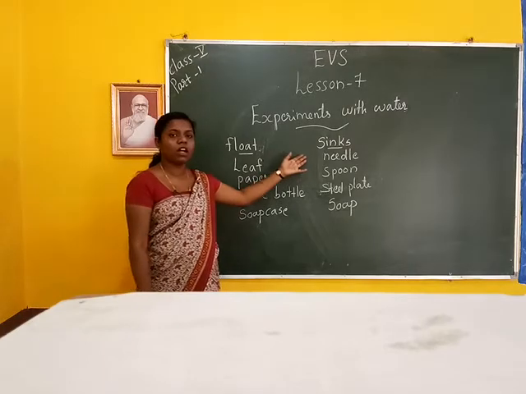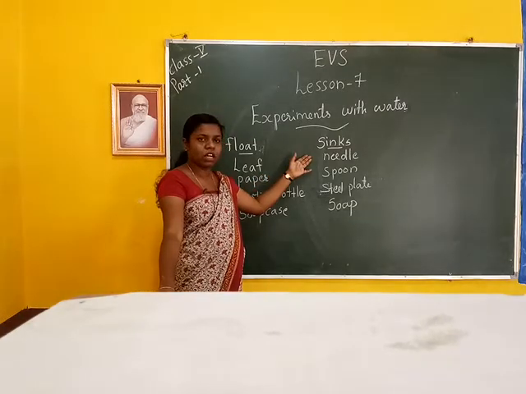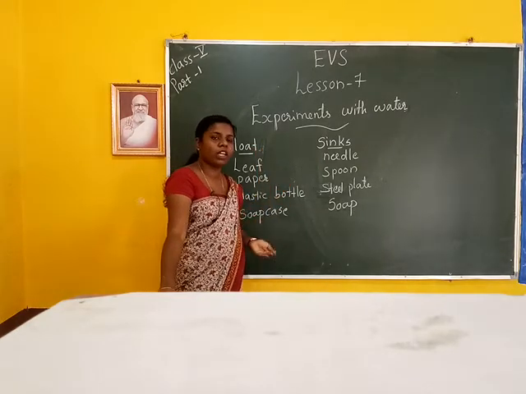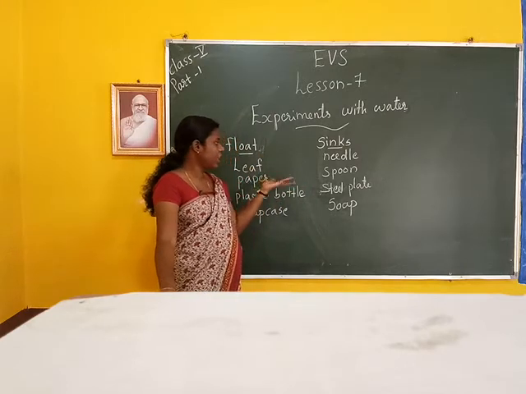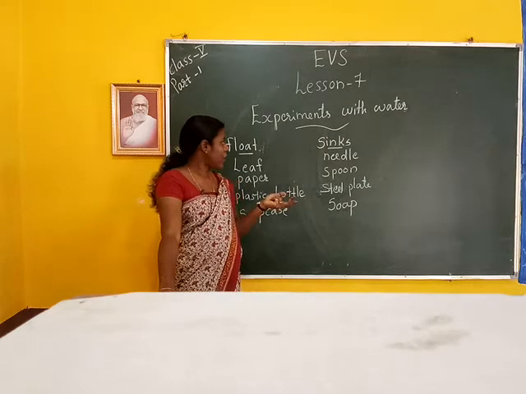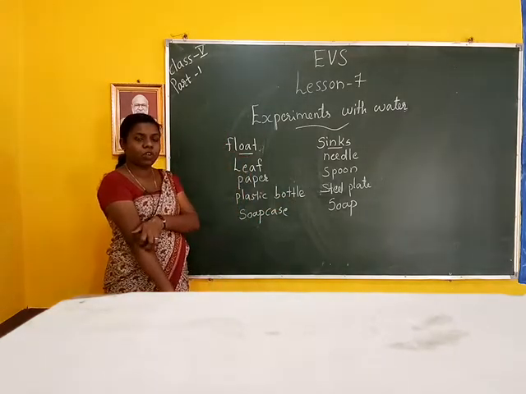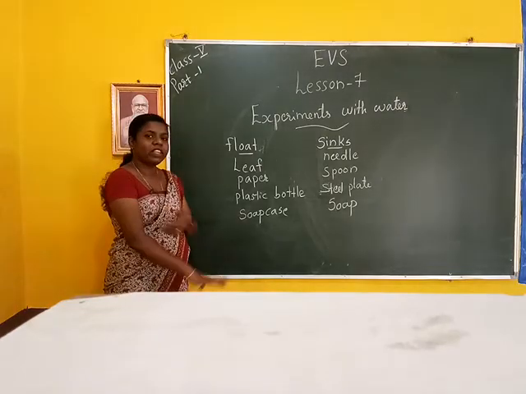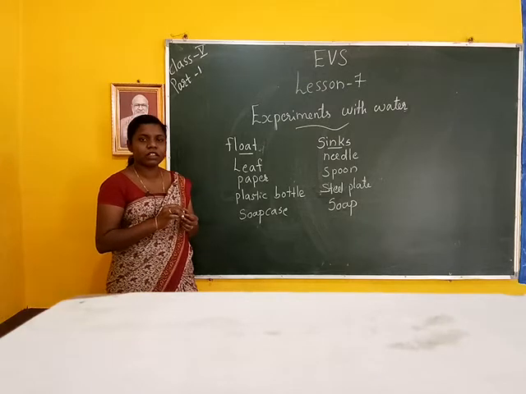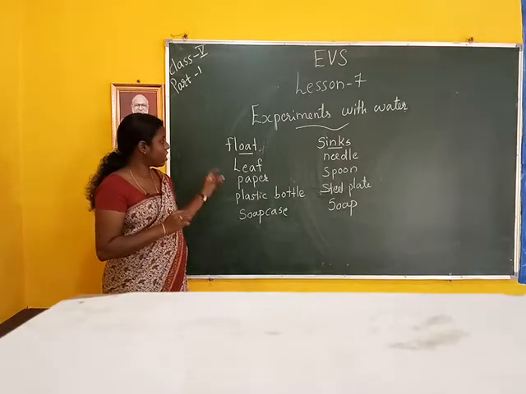Then sinks means heavy objects. That means heavy objects lie low in the water. Objects that lie on the water have little weight. That is, lightweight objects float on the water.